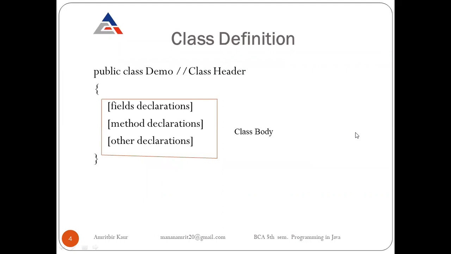Let us understand class definition with the help of a diagram, or we can say with an example. Firstly we write a class, public class Demo. This is the class header. Here the class name is Demo, and then a pair of curly braces. This is the body of a class. Inside the body we can declare fields, meaning variables, then methods, functions, and other declarations like constructors as per our requirement. So this is the basic structure of a class definition.